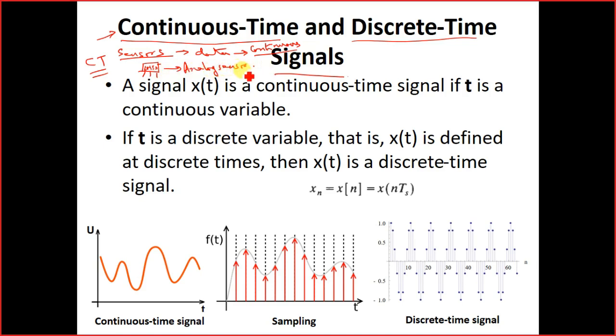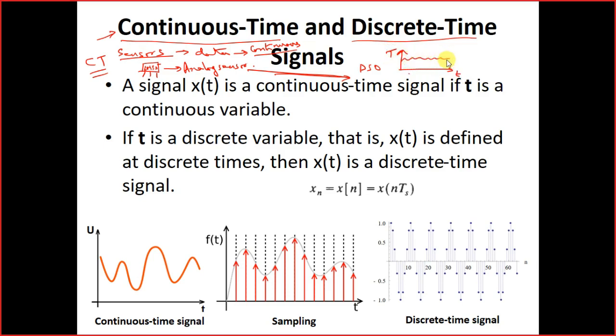Now, if I apply some processing techniques, not digital processing techniques, but analog processing techniques, and we look into the DSO, we'll be getting a graph which continuously changes with time, giving us temperature values.